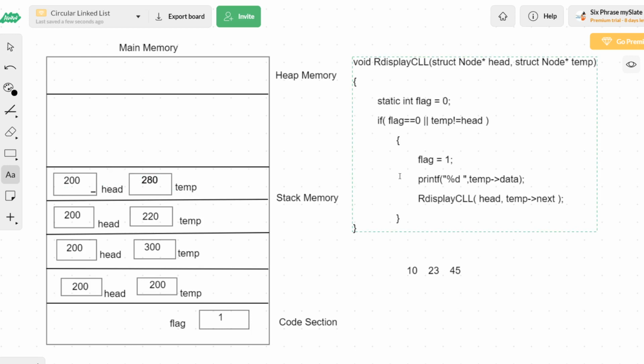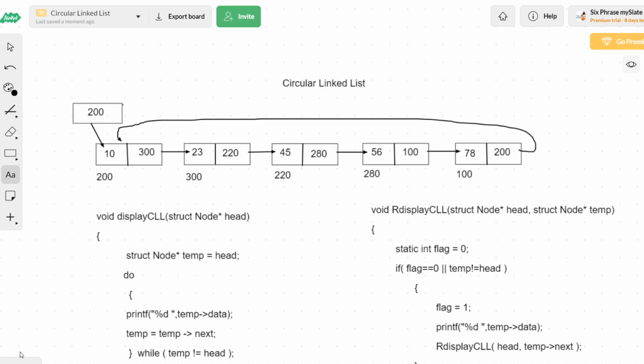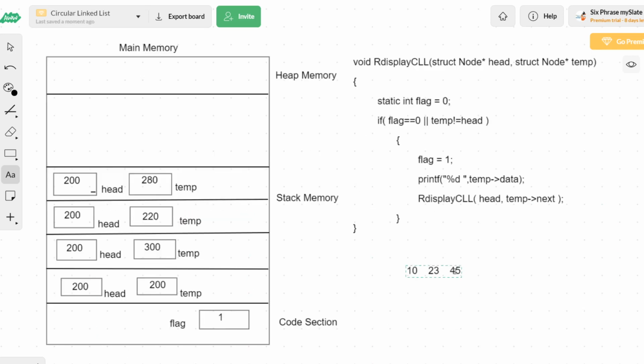So I have to enter inside, where flag is equal to 0. Okay, it will be overwritten with 1. Then printing the value of temp of data, which is 280 of data. 280 of data is actually 56. So 56 will get printed after 45.